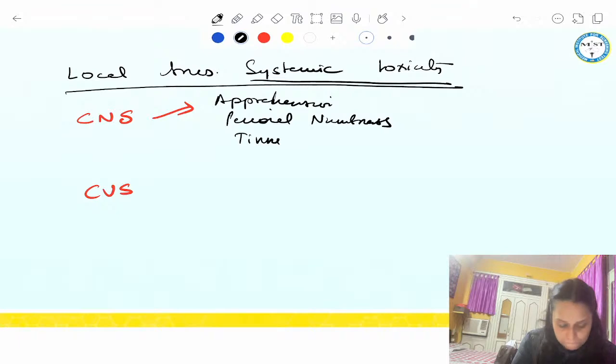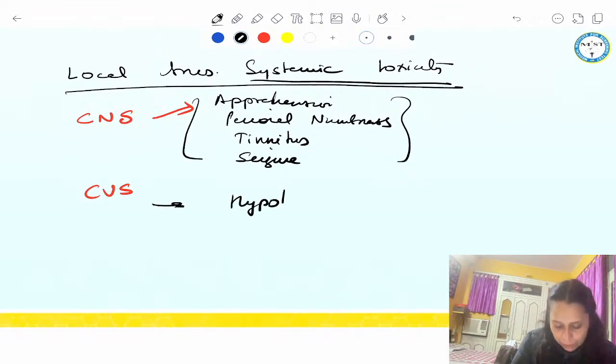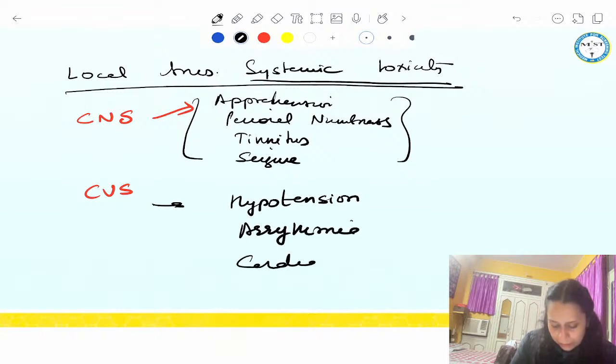Tinnitus. Seizure. These are the clinical features of CNS. And for CVS, hypotension, then arrhythmia, and cardiac arrest. This can happen.